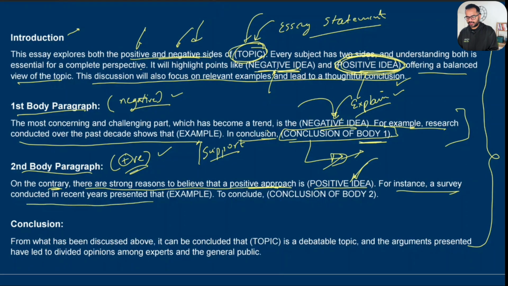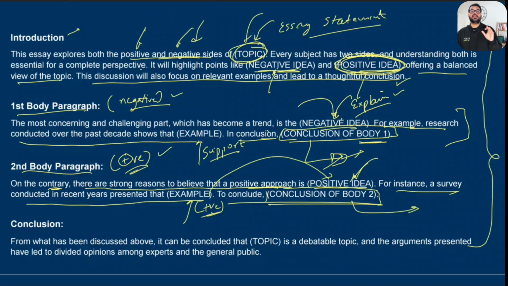For instance, a survey conducted in recent years presented that, and then the example. This time again, your example needs to be positive and needs to support your positive idea. So whatever positive you said in the first sentence, your example needs to support it by giving some numbers, some countries, which I would be discussing in the next slide. And then to conclude, we are concluding the second body paragraph, not the complete essay yet. So we have to make sure we don't say anything negative in this conclusion. We simply summarize this paragraph by giving something positive.